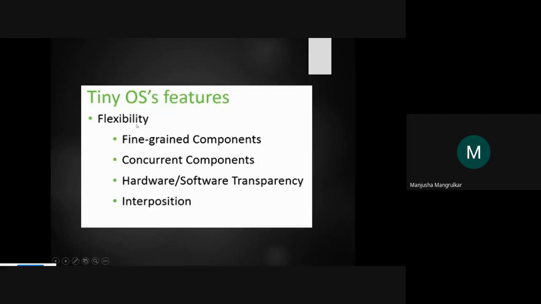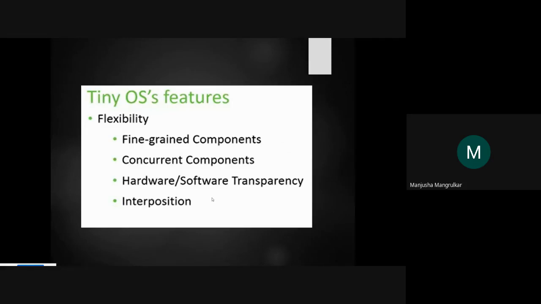Now, it is very flexible. This is also one of the features. Fine-grained components: it is very flexible with fine-grained components. Most embedded system devices use TinyOS, right? Concurrent components: it is concurrent. Hardware and software transparency: it has transparency between hardware and software, and interposition.